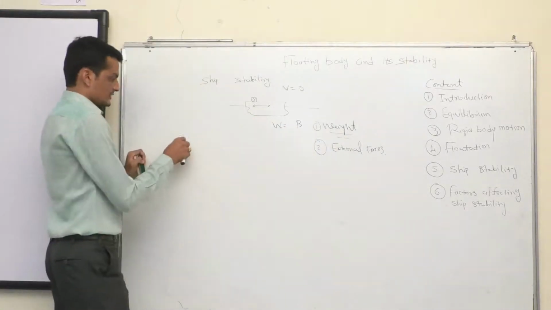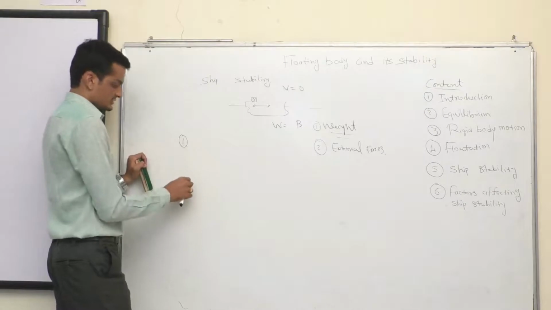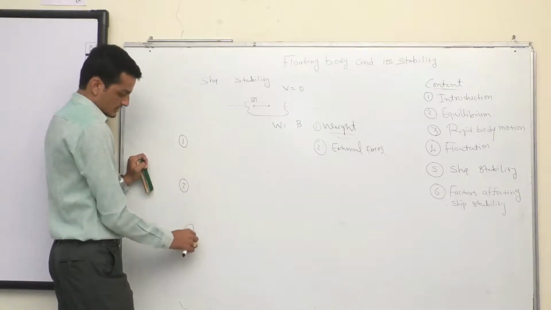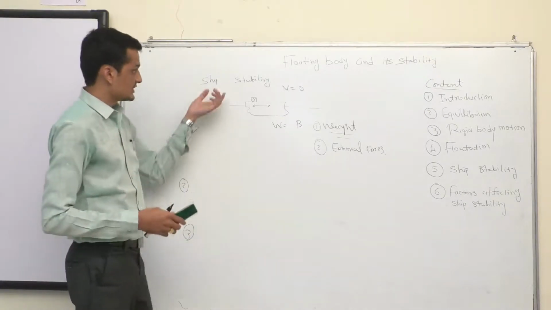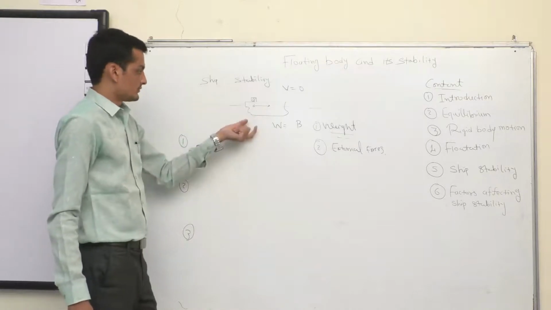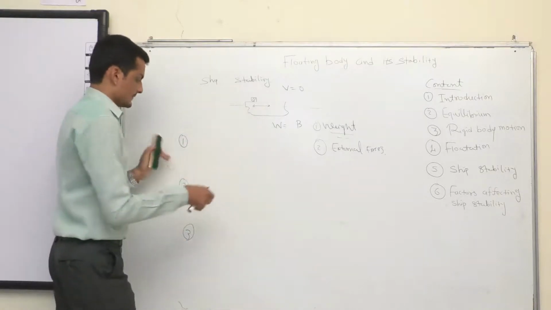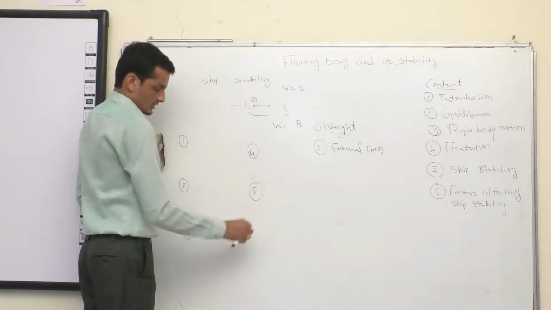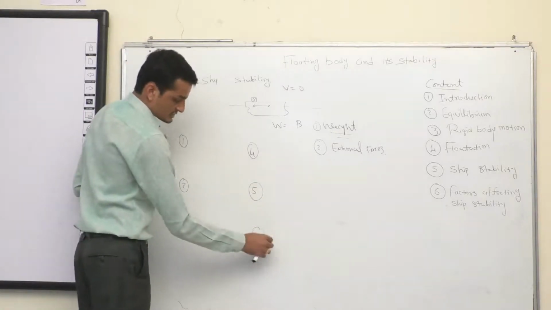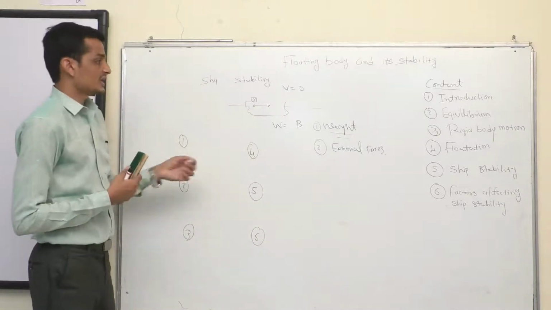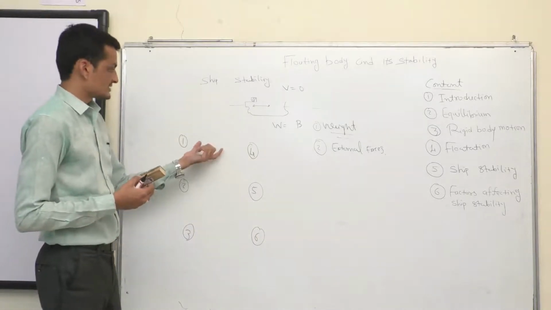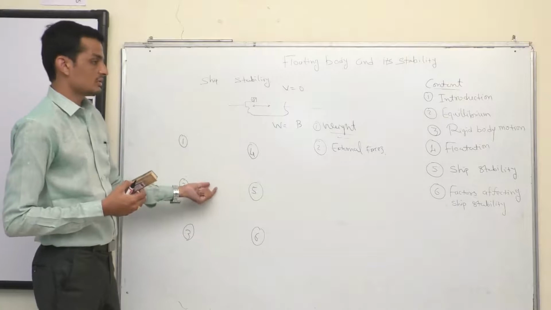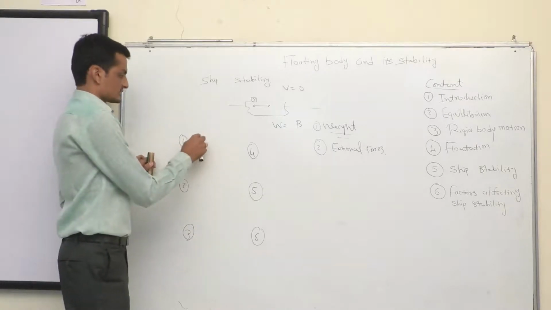So let's come back to the 6 degrees of freedom we talked about earlier, because those are the 6 motions which need to be stable for the ships to remain stable. So we'll talk about all 6 degrees of freedom or the 6 rigid motions, and we'll try to understand whether under the static motions the ship is going to be stable or unstable. We'll start with the surge.